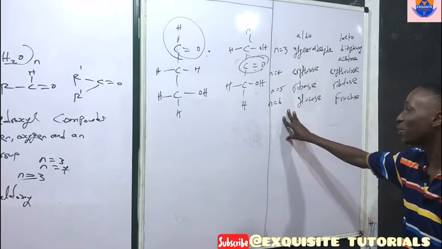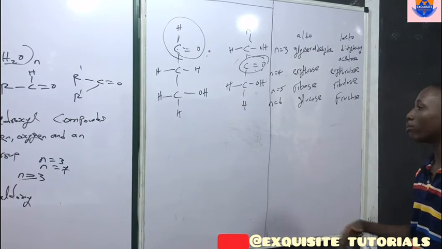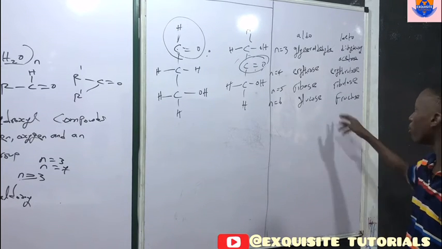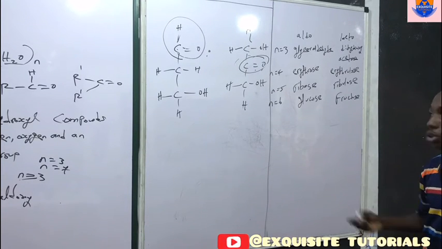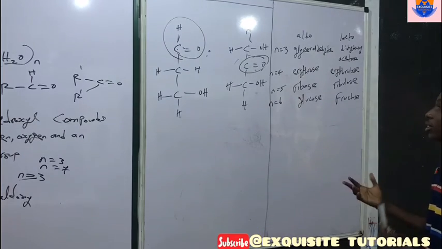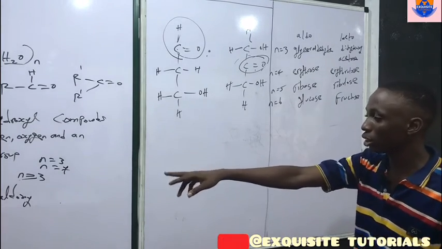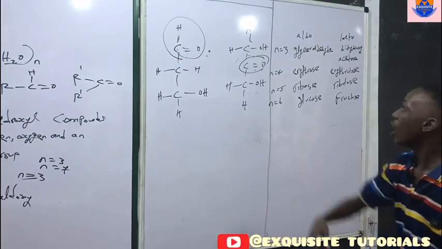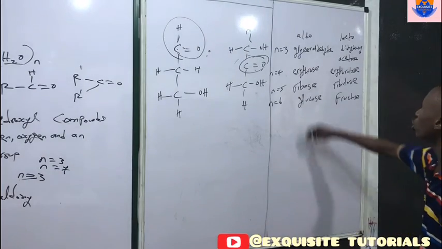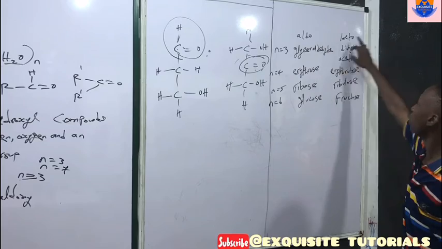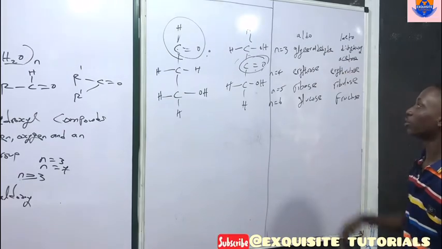There are many, they vary. We have glucose, sucrose, fructose, galactose, and many more. But just bear in mind that a monosaccharide can either be a triose, tetrose, pentose, hexose, or heptose, and they can either be divided into the aldose sugar or the keto sugar, which I'm just trying to explain.